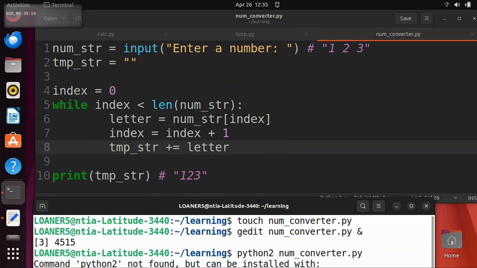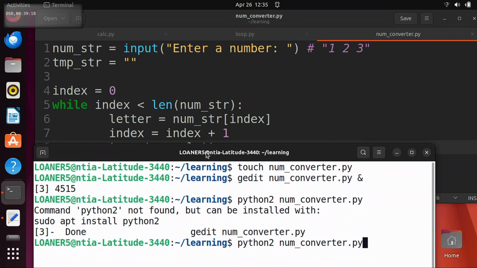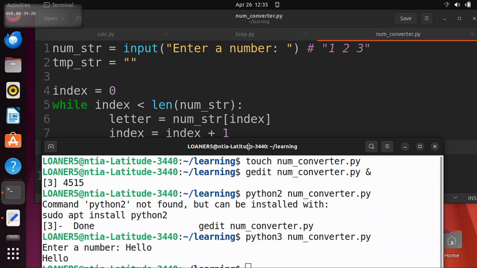So Python 2. Why did I write that? That was just me fat fingering it. So we don't even need to enter a number here, right? We're not checking the other digits, right? So if I write hello, it's going to print out hello, right?